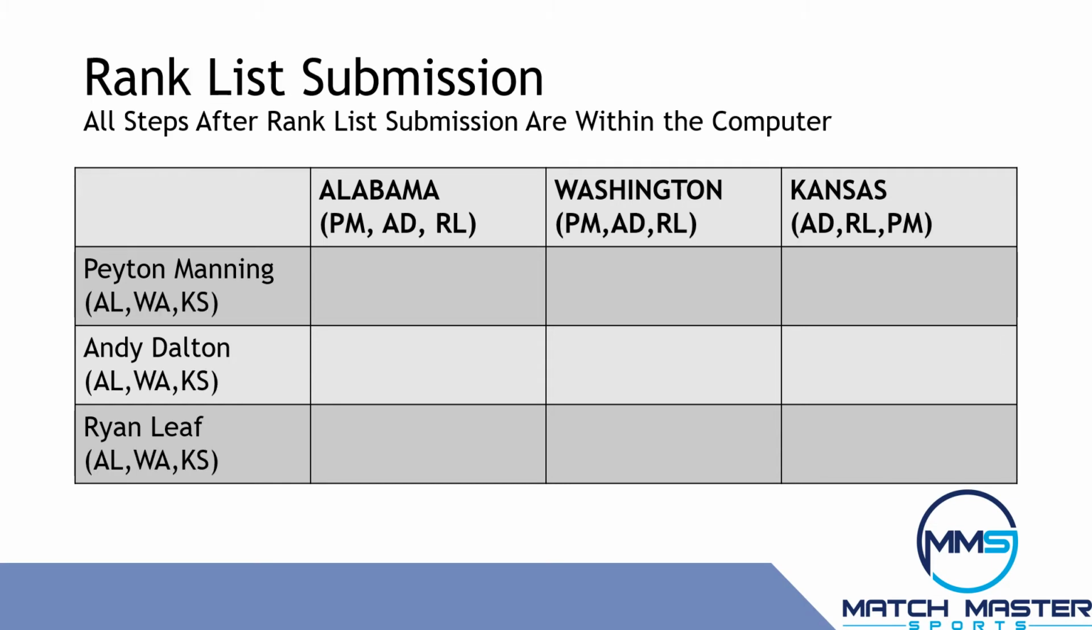The quarterbacks and schools all make rank lists which are listed beneath their names. All 3 quarterbacks, being stars in high school, want to go to Alabama, Washington, and Kansas in that order. Alabama and Washington want Peyton Manning. Kansas, probably not feeling Peyton Manning would be happy there, put Dalton first and Manning last. The rank list gets turned into the computer, so all the matching that happens after this point is within the computer only.